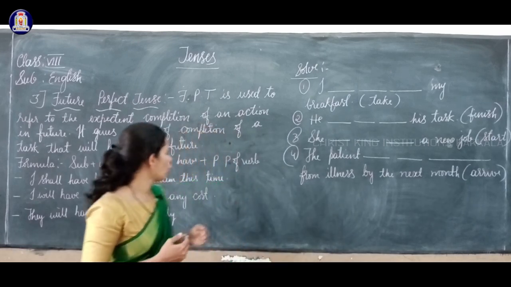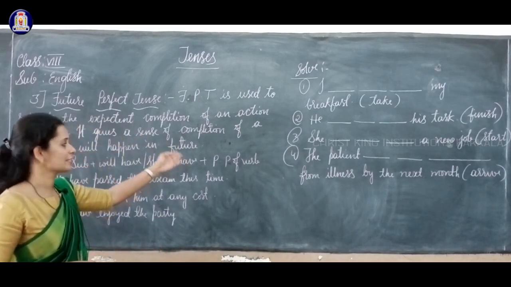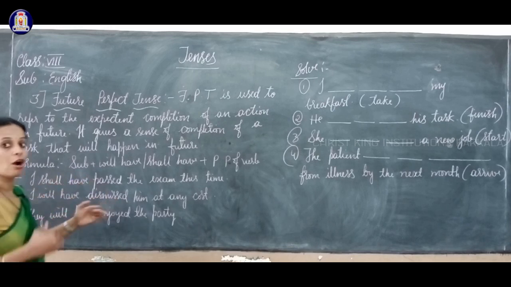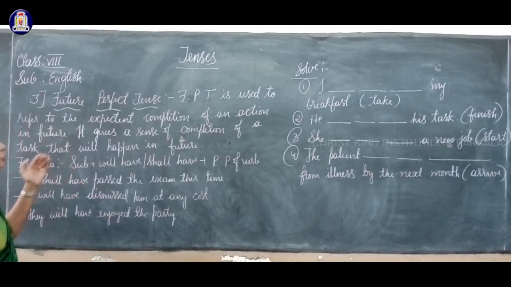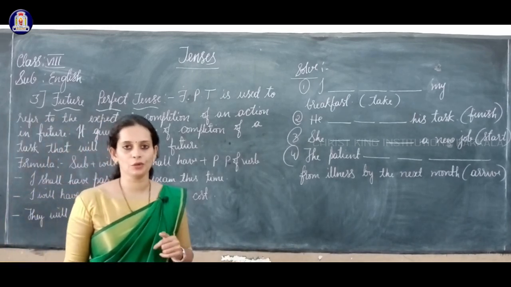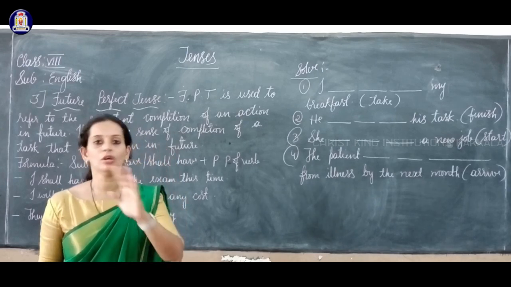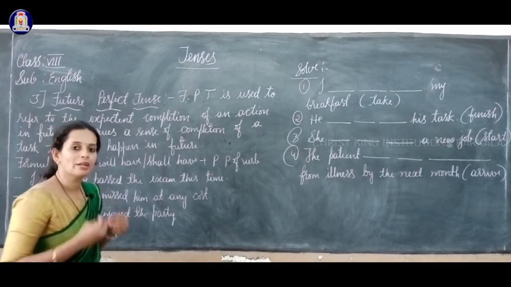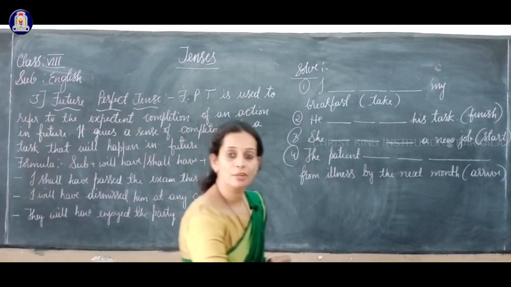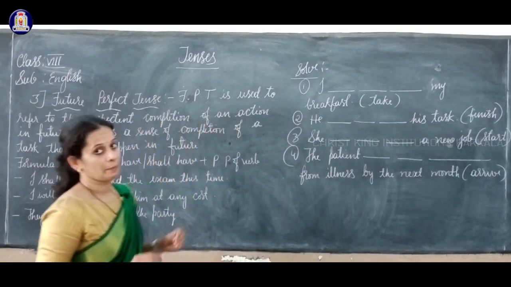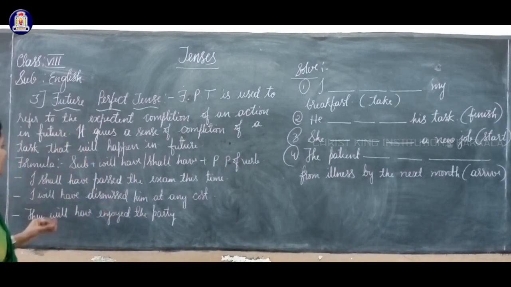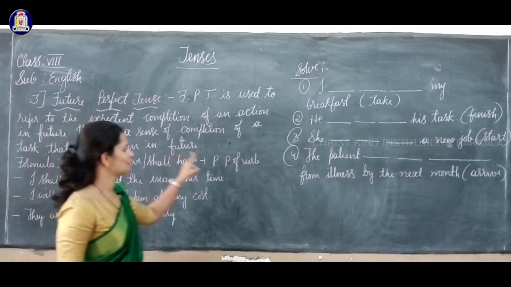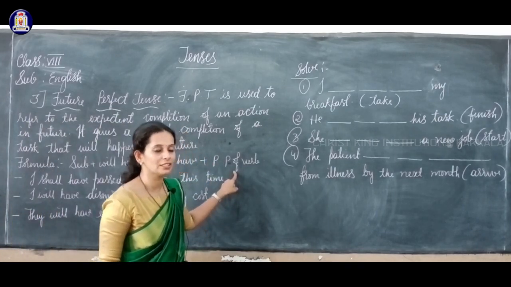Okay, and it also gives us an idea of completion of a task or an action that will happen in the future. So we'll come to know that it is going to complete in future. It tells us that. Okay, so what is the formula for it? What is the formula for future perfect tense? The formula is subject plus will have or shall have plus past participle of the verb.